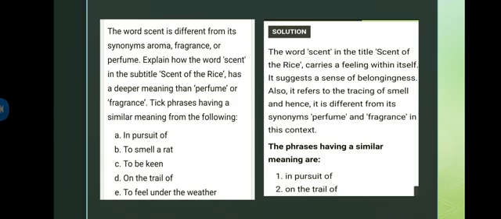Now, the word scent is different from its synonyms aroma, fragrance or perfume. Explain how. The word scent in the subtitle Scent of the Rice has a deeper meaning than perfume or fragrance. Take phrases having a similar meaning from the following. Basically, what he is asking is how the word scent is different from the words aroma, fragrance or perfume. That's what we have to talk about. And if it's different, what will be the options from these five options? What will be the correct or related one which we can select?